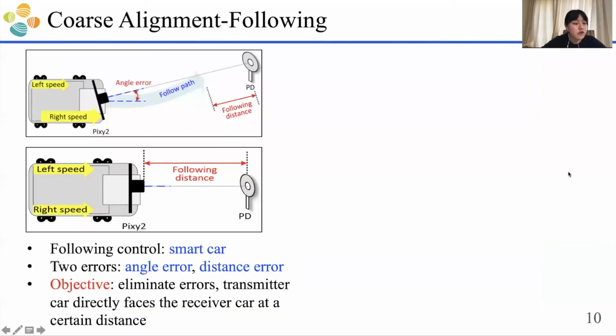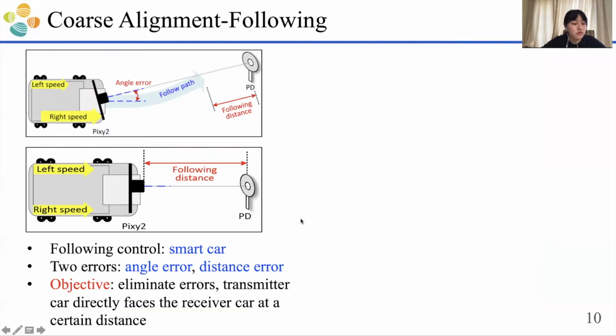Then, the following control is realized by the smart cars. Same as before, we have two arrows here. One is the angle arrow, the other is the distance arrow. The objective here is to eliminate the two arrows so that the transmitter card will directly face the receiver card at a certain distance, as shown in this figure.